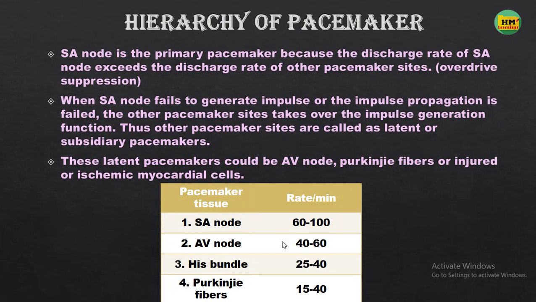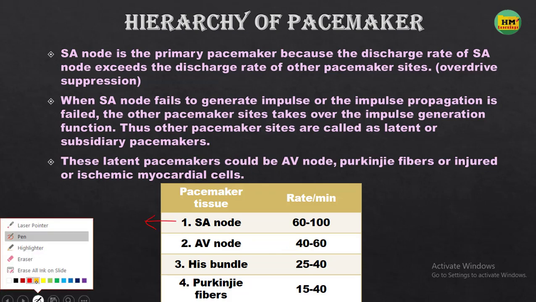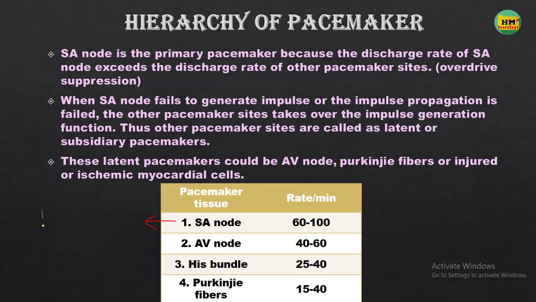Okay, then important topic of hierarchy of the pacemaker. The idea of this topic I have given in the properties of cardiac muscle topic. In that video I have told you that SA node is the primary pacemaker, but AV node and the rest of the pacemaker tissues are basically the latent pacemakers or the subsidiary pacemakers.